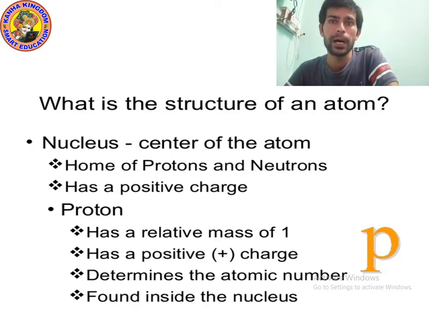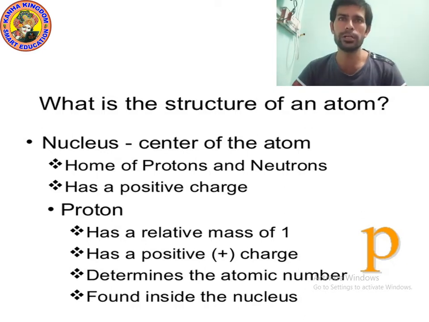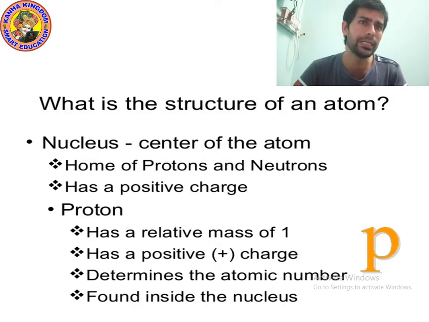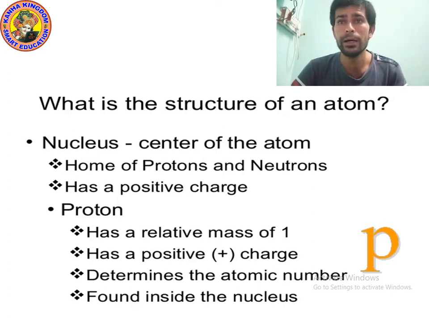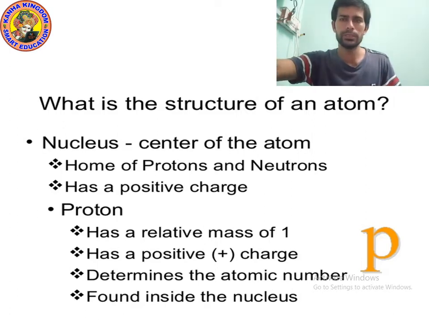Remember kids, proton is a particle. So I can also say proton is a positive charge particle. And so we denote proton by P plus also. Usually we write P plus. So what does it do? Proton helps to determine the atomic number. You can find it inside the nucleus. I hope you understood. Now let's move on to the next point.